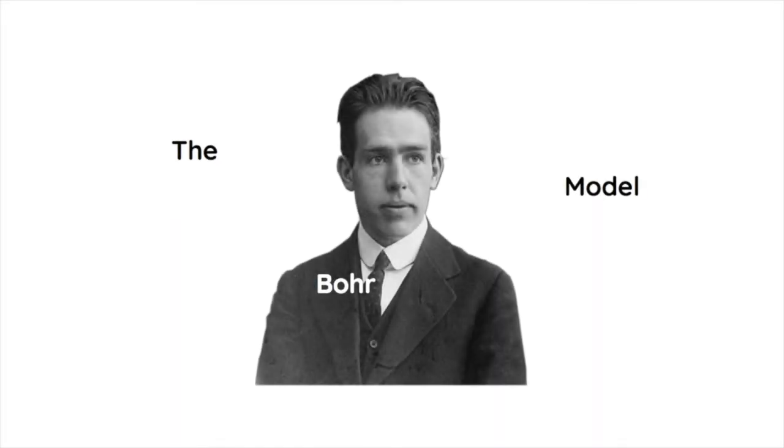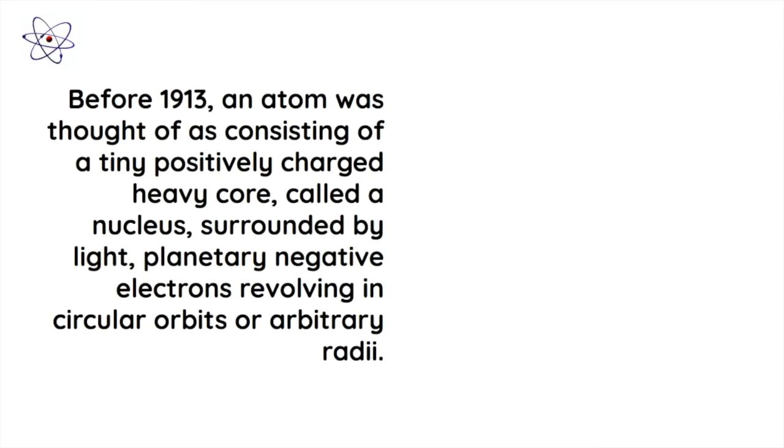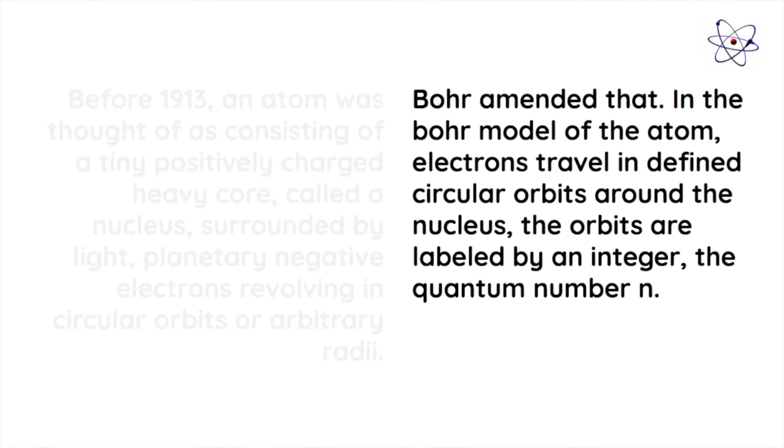Aside from wave-particle duality, Bohr also made a model for the properties of atomic electrons. Before 1913, an atom was thought of as consisting of a tiny, positively charged, heavy core called a nucleus surrounded by light planetary negative electrons revolving in circular orbits of arbitrary radius. Though Bohr amended that. In the Bohr model, electrons travel in defined circular orbits around the nucleus. The orbits are labeled by an integer, the quantum number n.